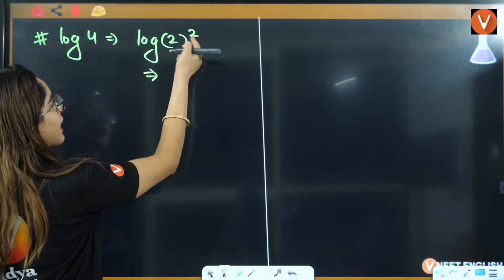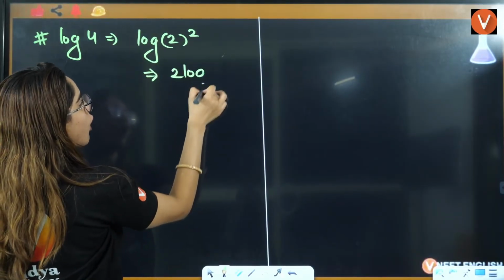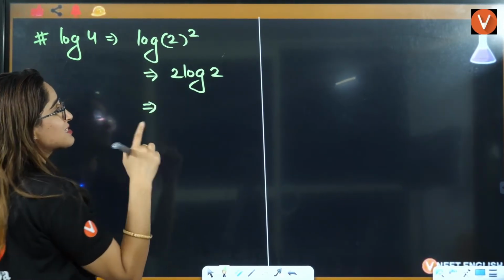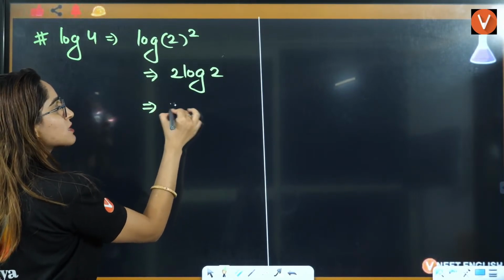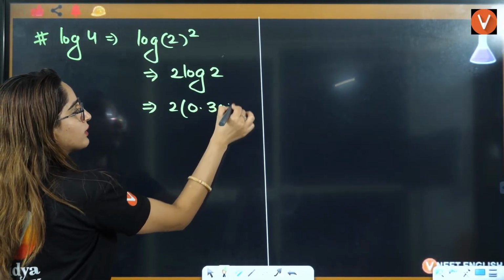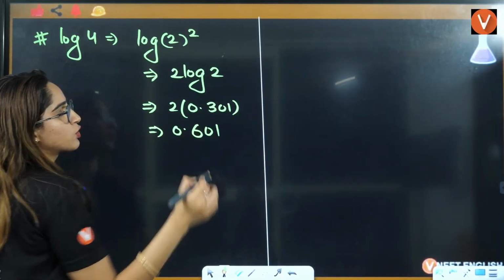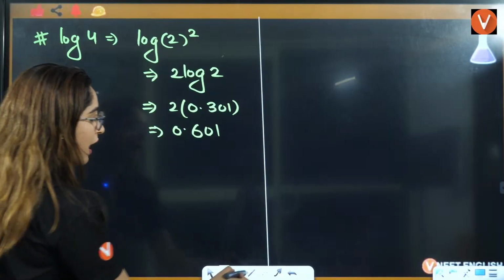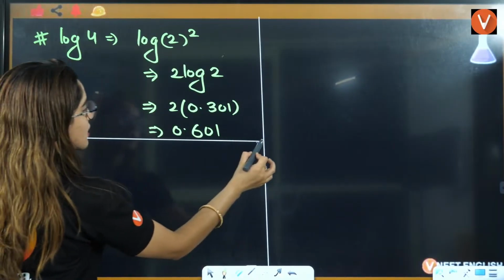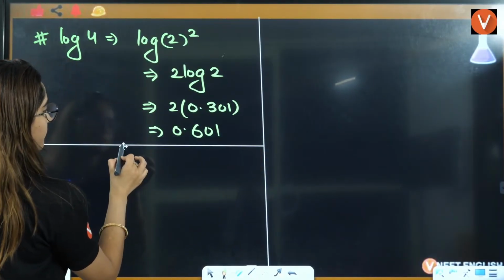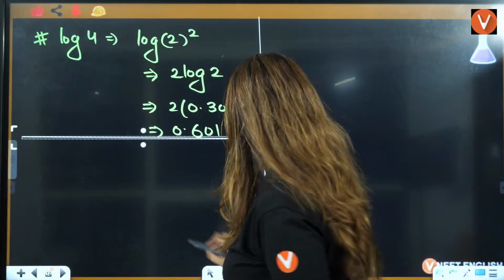Can I write it as 2 times log base 10 of 2? Log 2 is 0.301, so the answer will be 0.602. So the value for log 4 is 0.602. Okay, guys, understood?